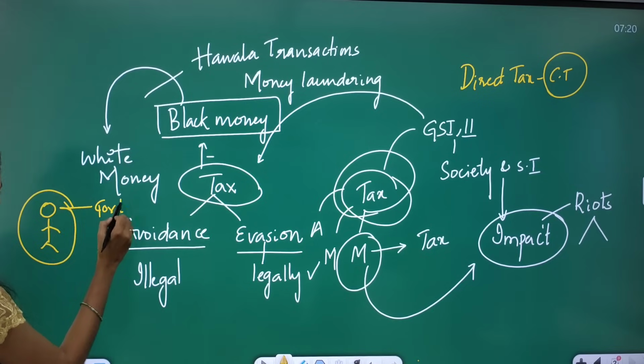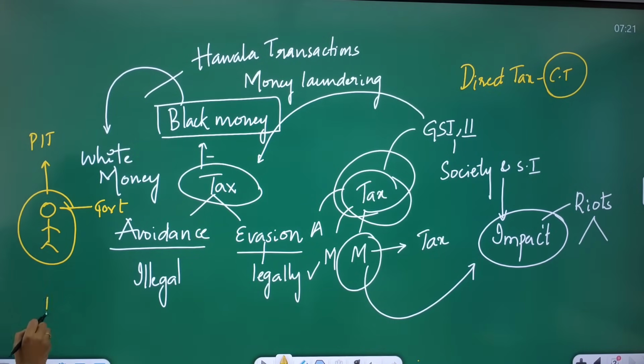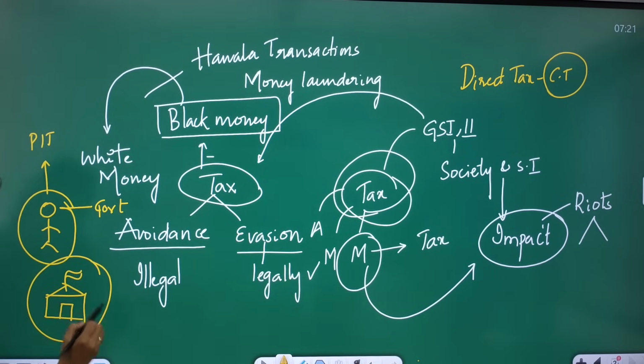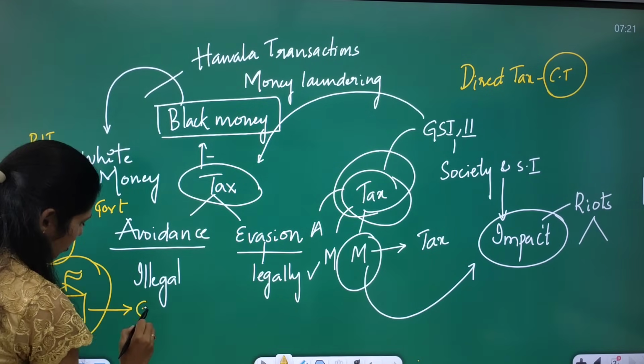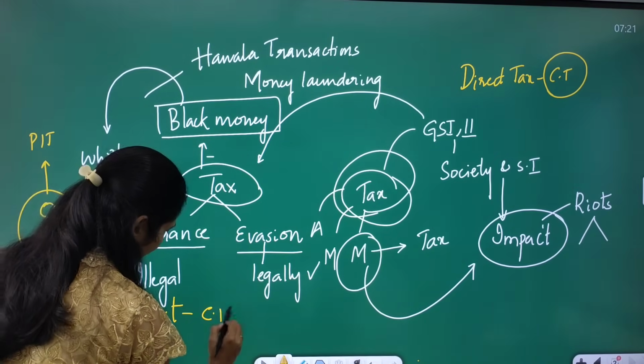This tax paid by an individual is called personal income tax, PIT in short. For example, I am running a company or a factory, and from this factory I am getting some income. For that income, I am paying tax to the government. This tax paid by an organization is called corporate tax.